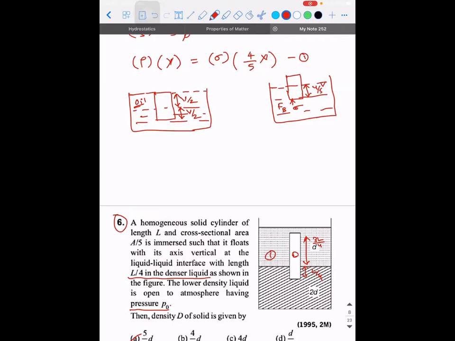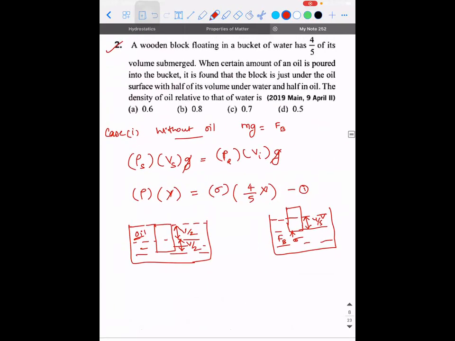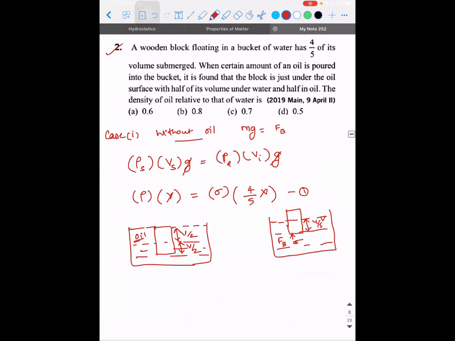So now what is your work? Have they given the density of oil? They want the density of oil. So this sigma is nothing but water only. Sorry, I didn't see that. So water is 1000, 10 power 3. Now let's say the density of the oil is sigma. Then take the second condition and do it like the sixth problem. You will get case number 2 for that. Once you get case number 2, divide 2 by 1, you will get the answer. Will you guys try it and tell me?